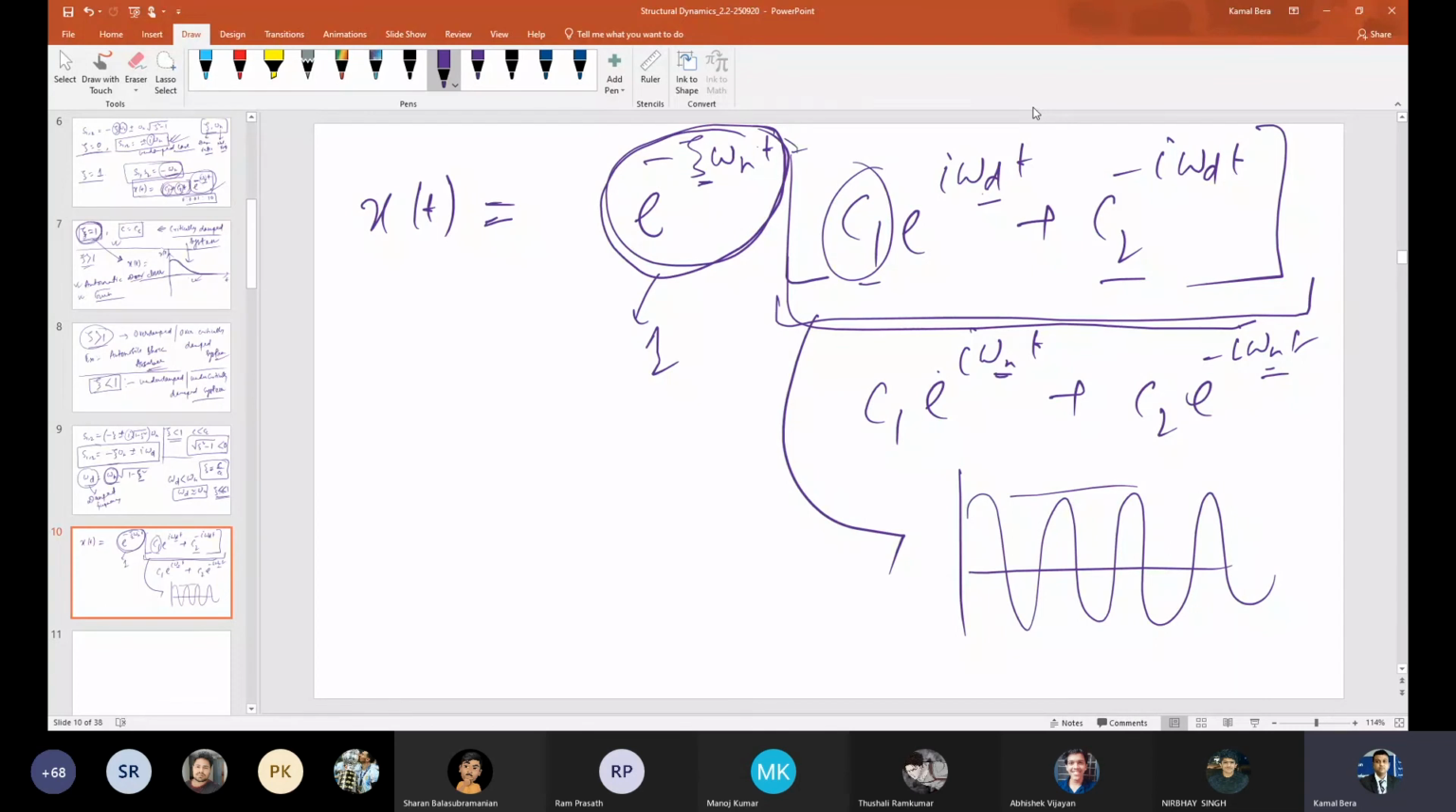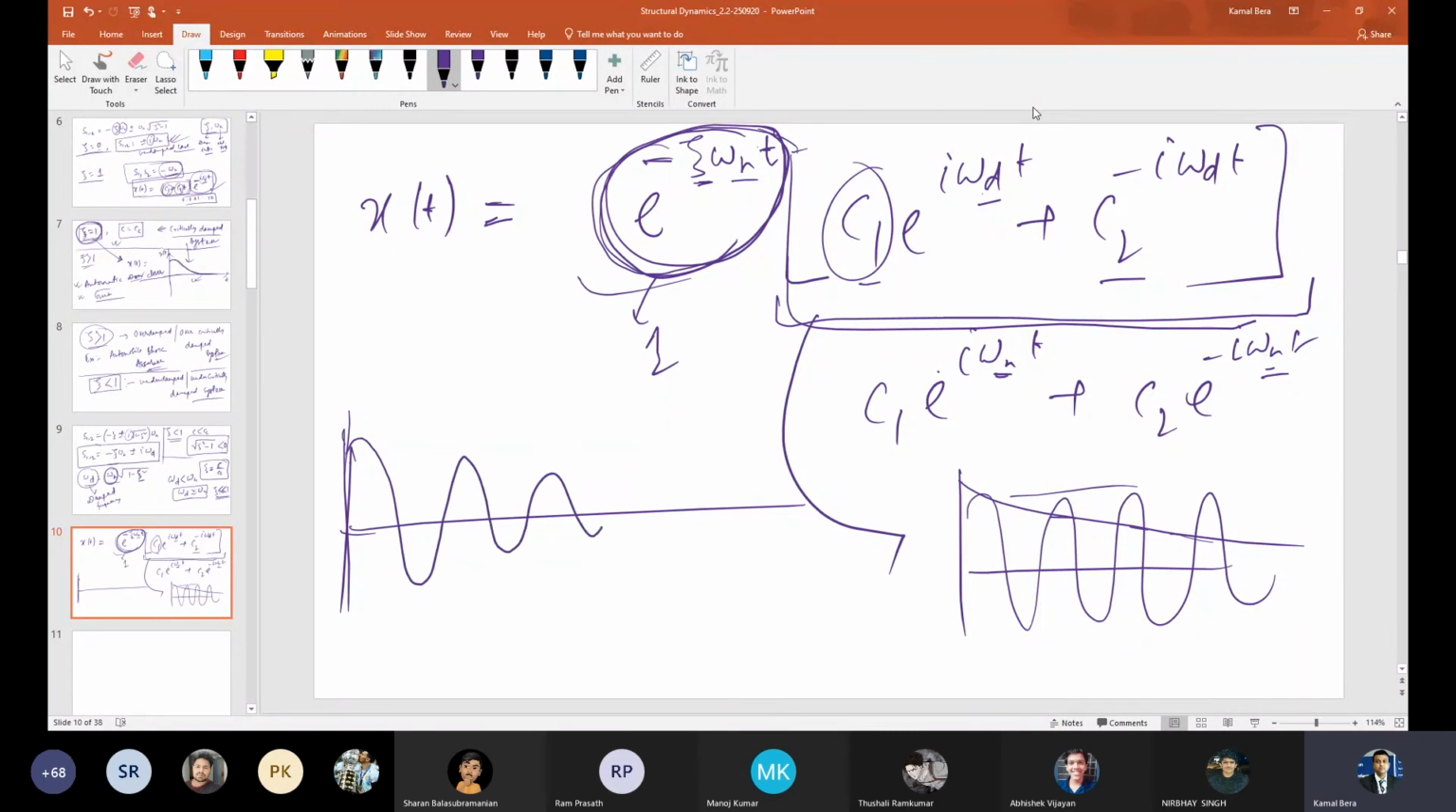Due to this extra term, e raised to minus zeta omega n t, where zeta and omega n are positive, in the present case zeta is less than 1 but positive, so will this exponentially decay or grow? Decay, sir. So the amplitude will exponentially decay. The response will be like this. You can take this expression and plot it in MATLAB or Excel, whichever you prefer. If this is my initial condition, it will be something like this. After a certain time, it will come down to this.